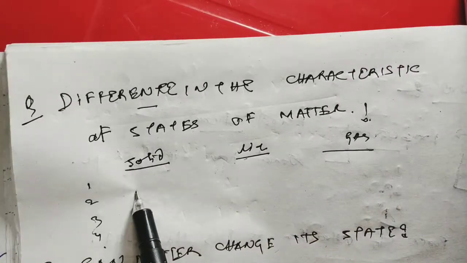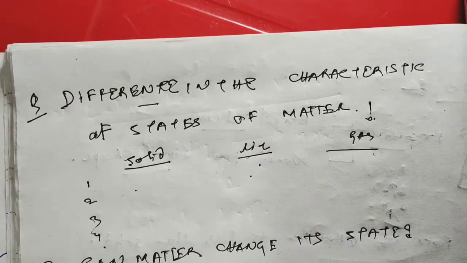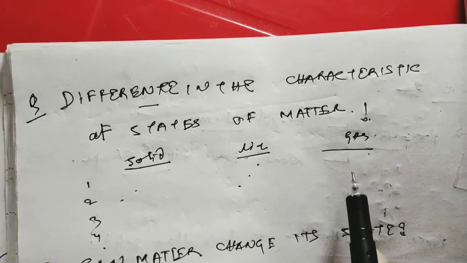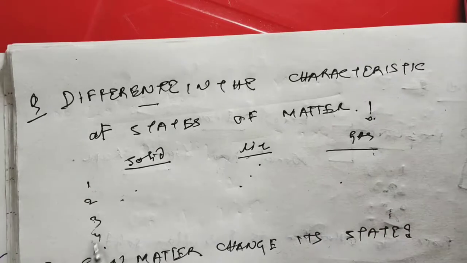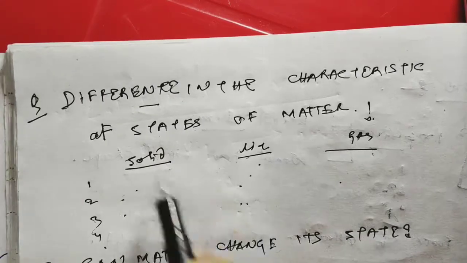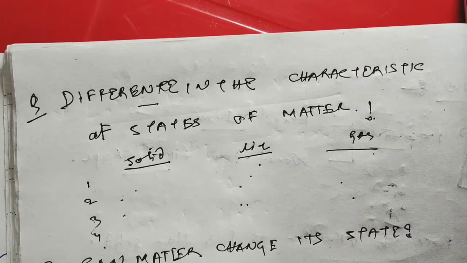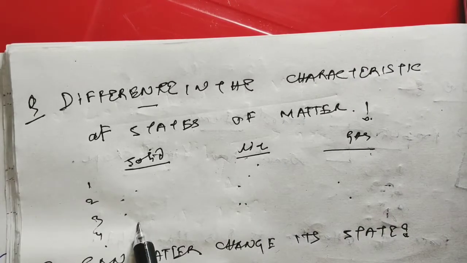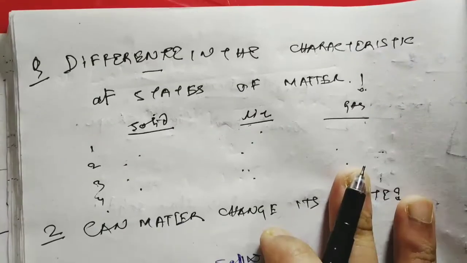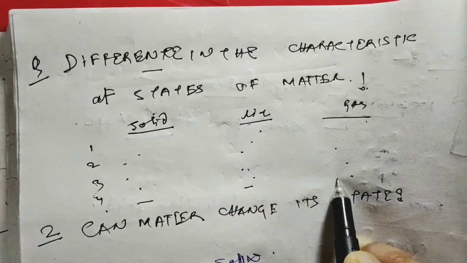Solids have definite shape, liquid indefinite shape, gas indefinite shape. Definite volume, definite volume, indefinite volume. Maximum force of attraction, less force of attraction compared to solid, negligible force of attraction. Solids cannot be compressed, liquids and gases can be compressed. Kinetic energy is minimum, more compared to solid, and very high.